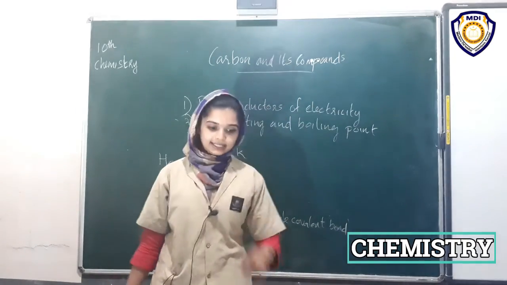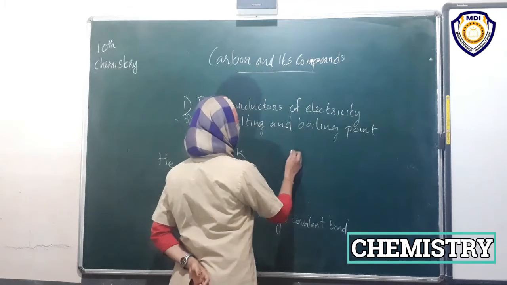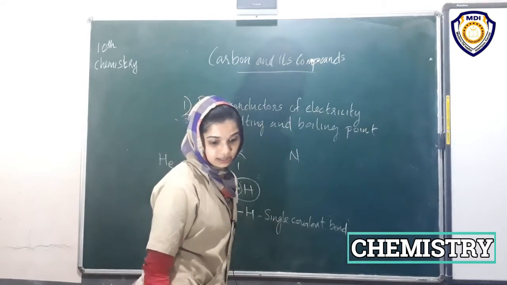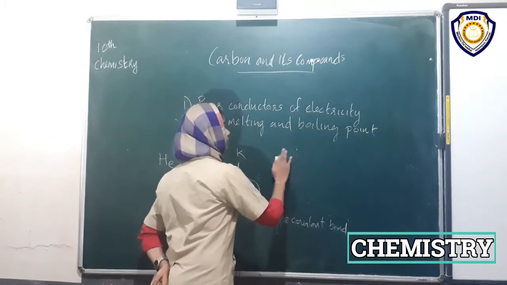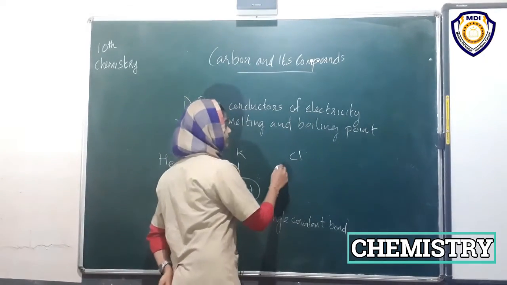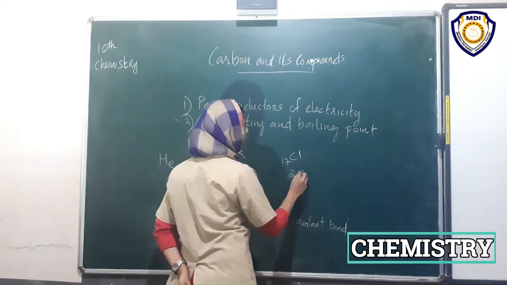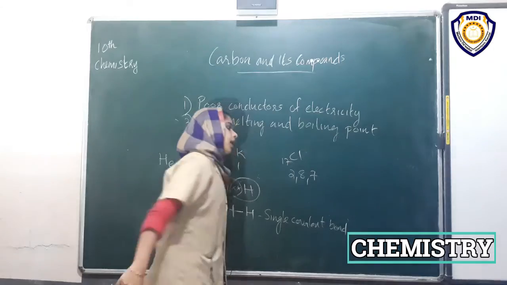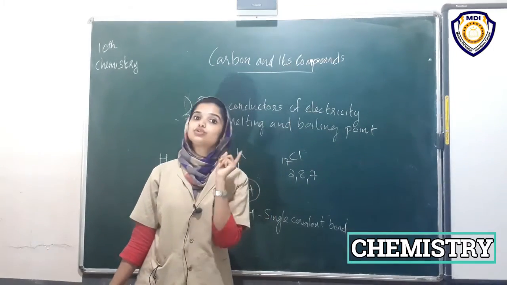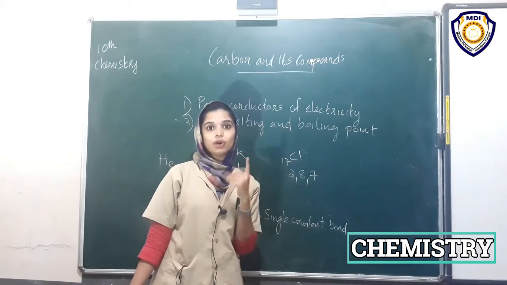Okay, next chlorine. The atomic number of chlorine is 17. So the distribution of electrons will be 2, 8, 7. For chlorine, it needs 1 electron to attain octet configuration. It needs to accept 1 electron.